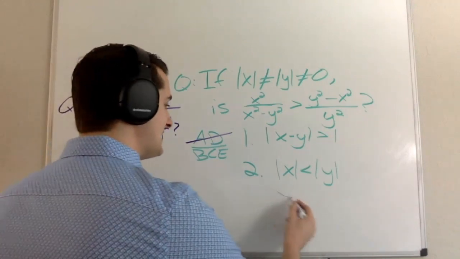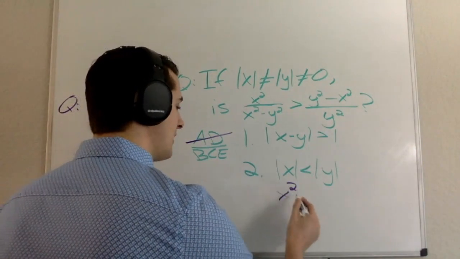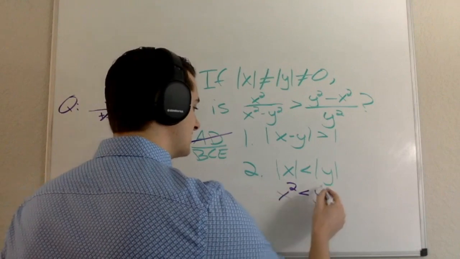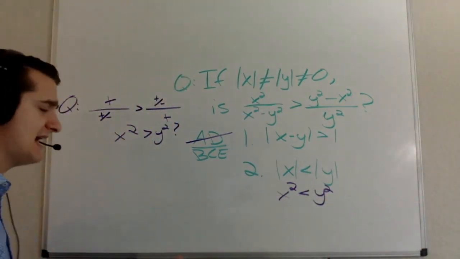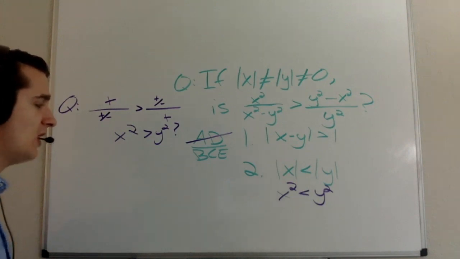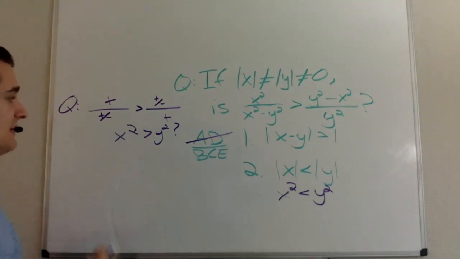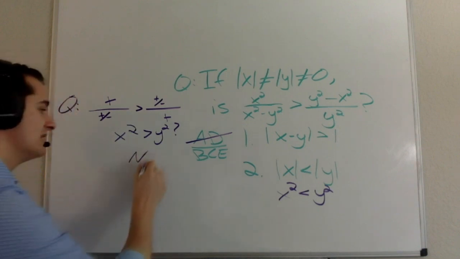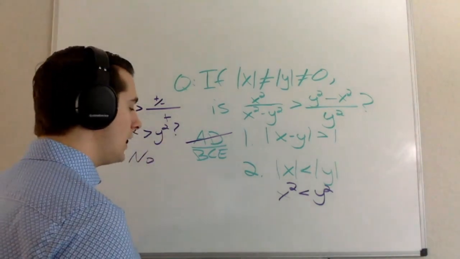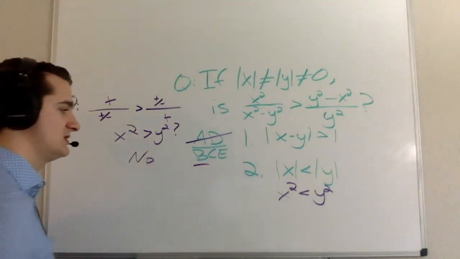So I get that x squared is less than y squared. All of a sudden, I have an answer to my question. The answer is no, but that's still an answer. So statement 2 alone is going to be sufficient.